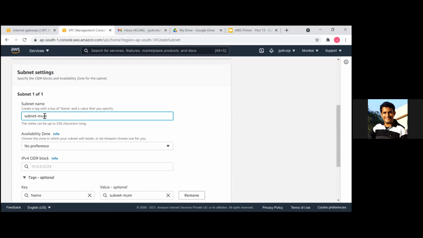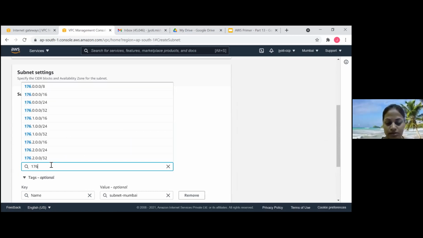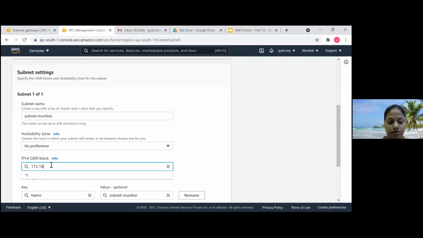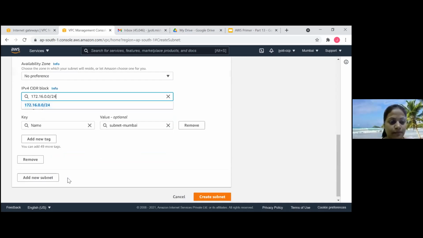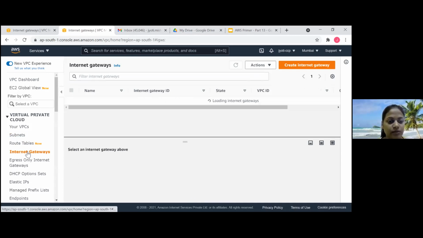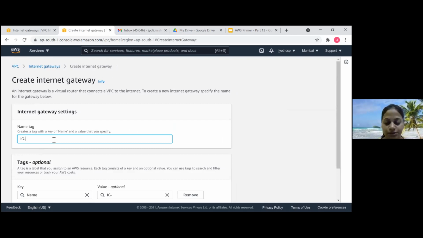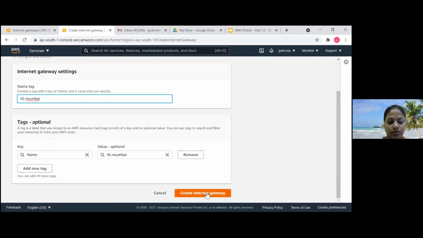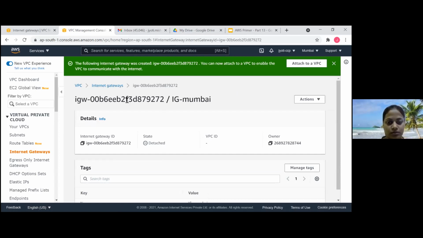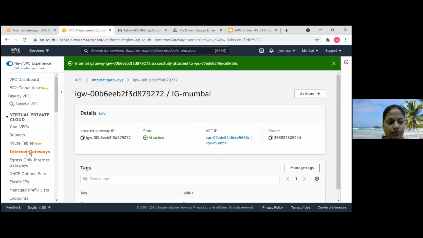Subnet Mumbai. Okay. So we had picked 172.16.0.0/24. Okay. Now internet gateway. We'll create our internet gateway. Mumbai. Attach it to VPC. Okay.